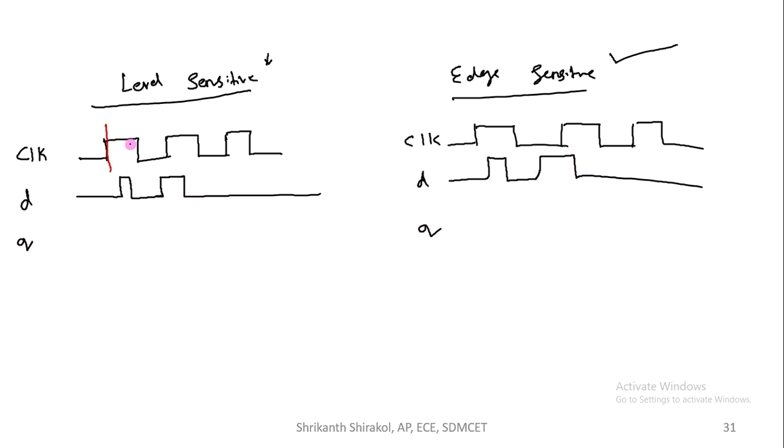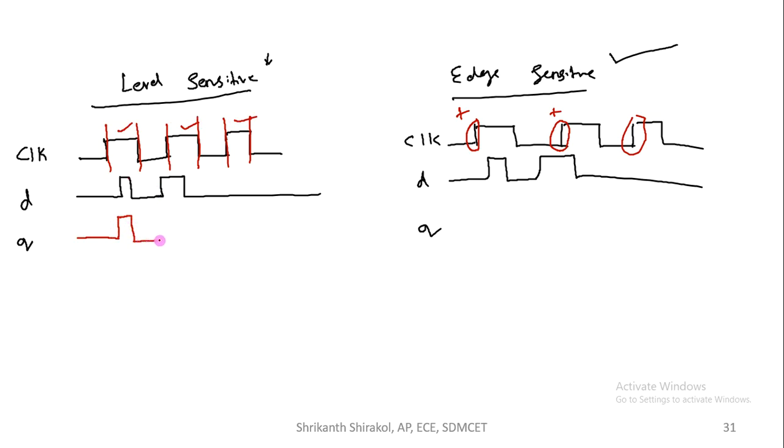As it is level control, in this place it is active, in this place it is active, in this place it is active. As it is edge triggered, in this place it is active. In this place, let us take positive edge. Now Q is to be defined. Here Q will be assigned directly with D. Initially D is 0. As soon as D goes to 1, the clock is enabled, the level is okay, so this is enabled and Q will update.